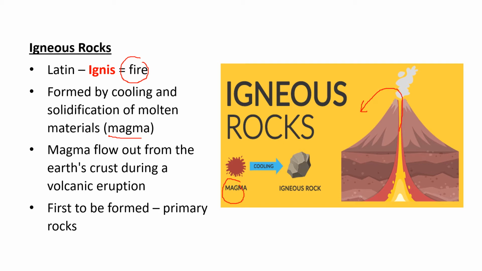When this magma cools down, igneous rocks are formed. Magma flows out of the earth's crust during volcanic eruption, and because of the cooling of that magma, igneous rocks are formed. Why is it called primary rock? Because this is the first type of rock formed on or under the earth's surface.